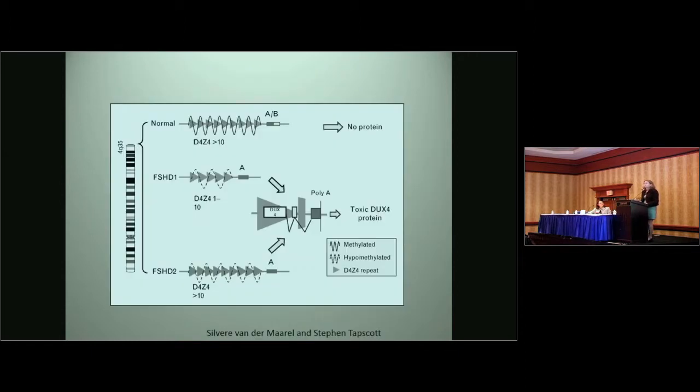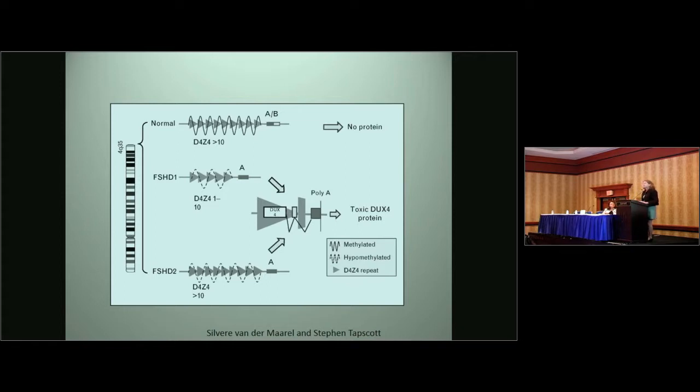Now, the genetics and epigenetics of FSHD are complex. In brief, 95% of FSHD, or FSHD1, is due to contractions of macrosatellite D4Z4 repeats in the 4q subtelomeric region. This leads to hypomethylation, and in the appropriate context, to the misexpression of a double homeobox protein, DUX4. Another 5% of FSHD, or FSHD2, is due to mutations in a gene, SMCHD1, which leads to hypomethylation without contraction in this region, and also a misexpression of DUX4.